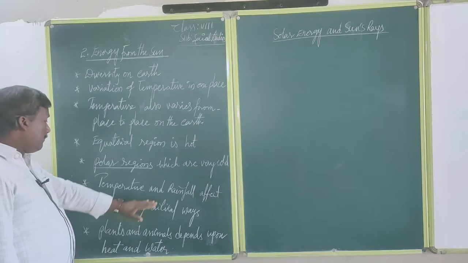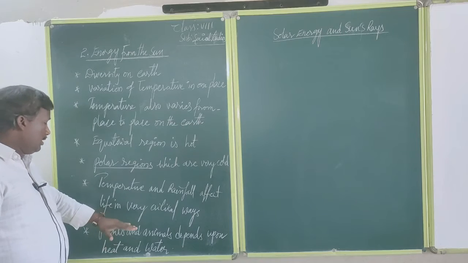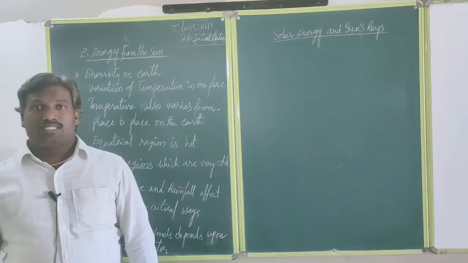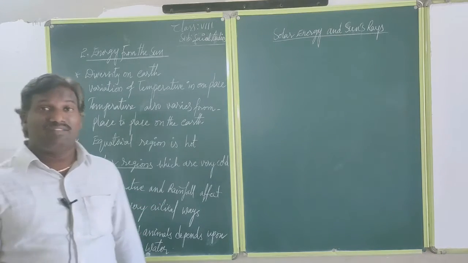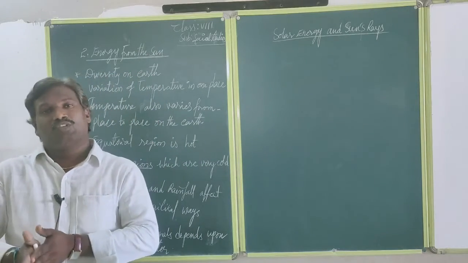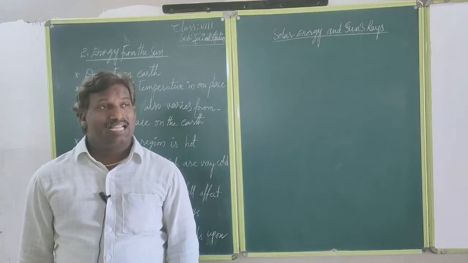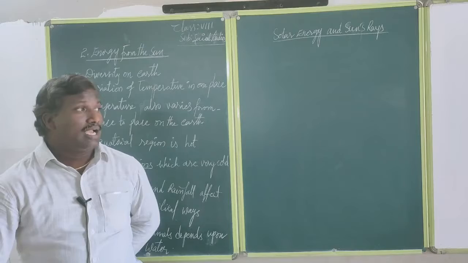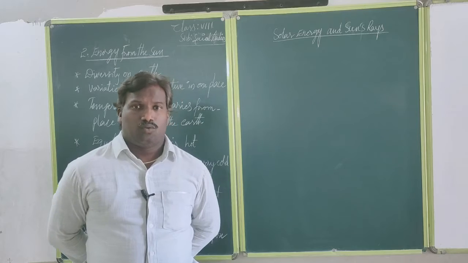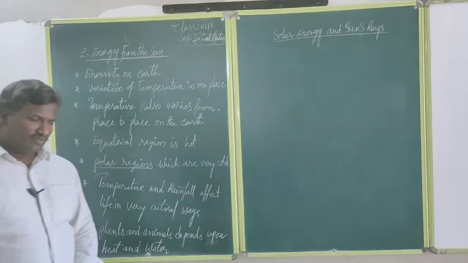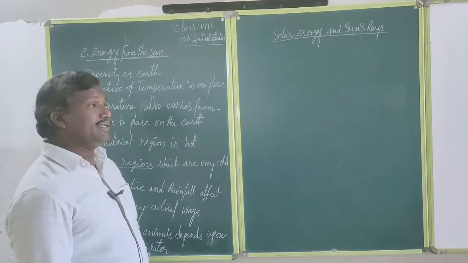Now, temperatures and rainfall both affect the life of humans. Generally, it is a very critical basis. Am I correct or not? Temperature and rainfall affect life in a very critical way. For example, within our country, we can take how North Indian people and South Indian people live. South Indian people live in a warmer temperature zone, and the North Indians live in somewhat cooler places when compared to South India. And plants and animals also depend on heat and water.